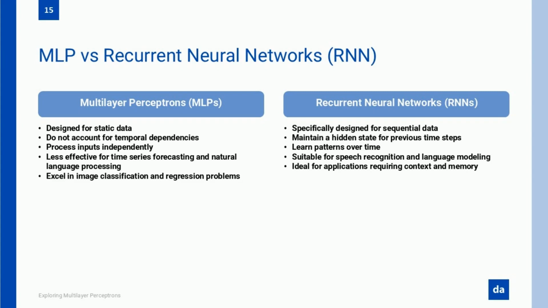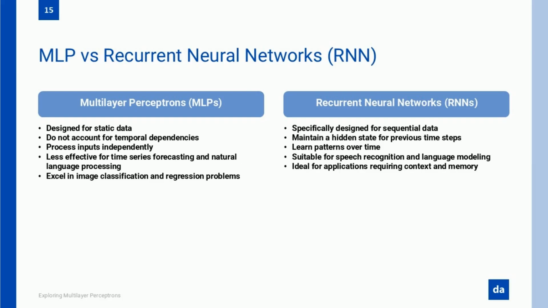To fix this, researchers developed more advanced versions of RNNs, like LSTMs and GRUs. These architectures have special gating mechanisms that decide what to remember and what to forget, making them much better at handling long-term dependencies. That's why they power things like machine translation, chatbots, and predictive text, applications that need to understand full conversations rather than just isolated words.